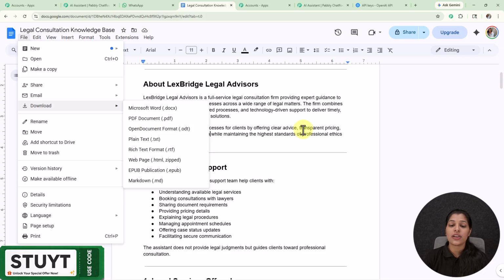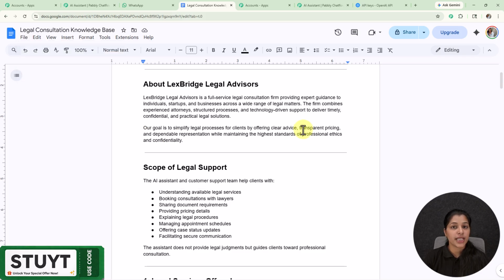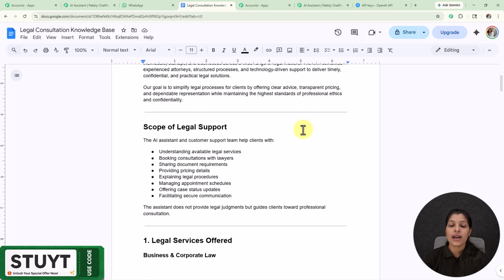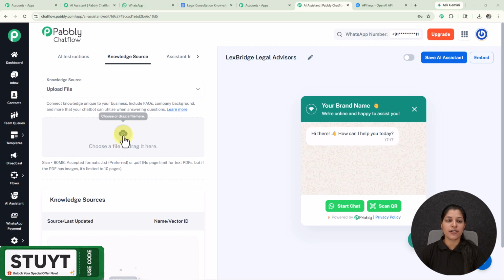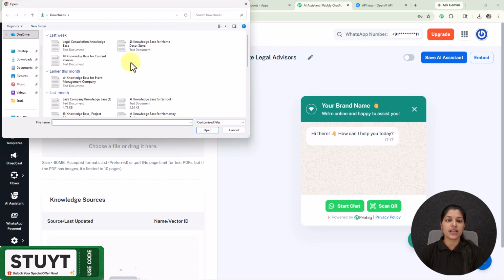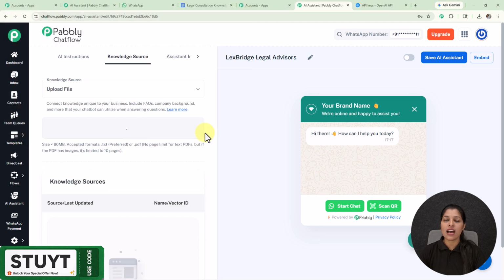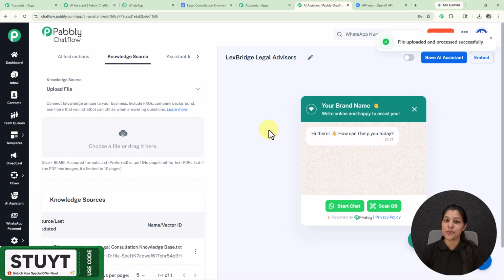But for now I already have downloaded my knowledge base in .txt file format, so I'm going to select it. So I'm going to just select my file, and as I have selected this button, I'm landed to my download section where you can see this knowledge base, that is legal consultation knowledge base, which I'm going to provide to my AI assistant, according to which it is going to respond to my customer queries.